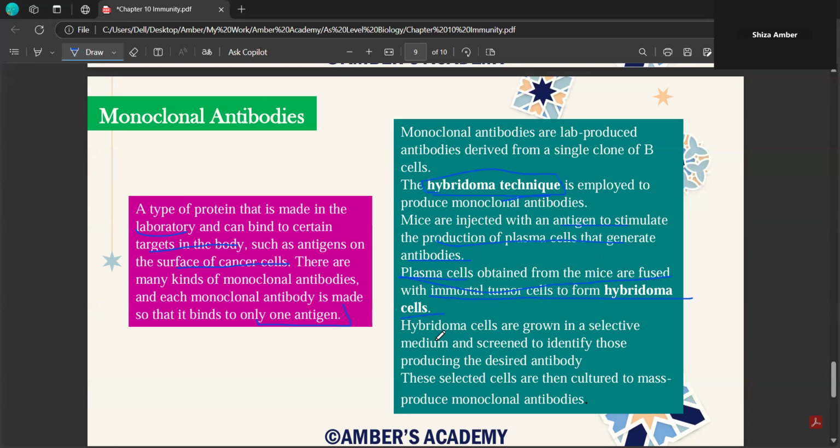Hybridoma cells are grown in selective medium and screened to identify those producing the desired antibody. These selected cells are then cultured to produce mass clonal antibodies. So sometimes they give you the question of monoclonal antibodies, and this is exactly what you need to write. All of this can be mentioned in your answer script, and you will get 4 on 4.